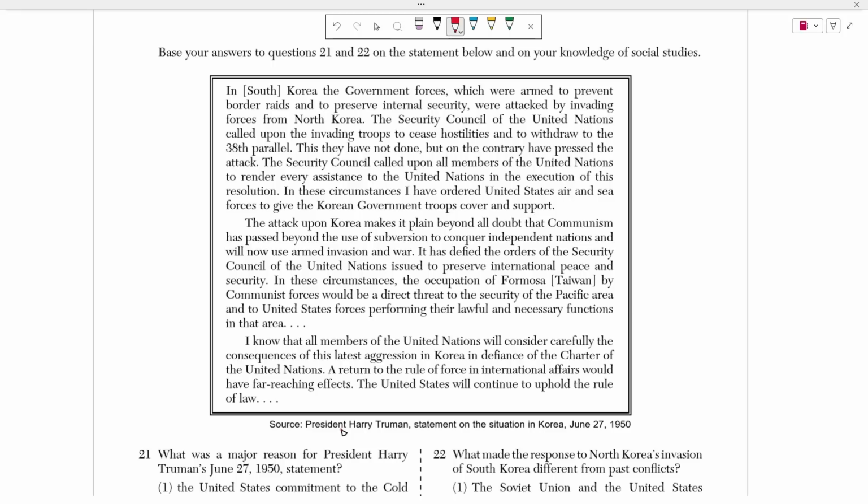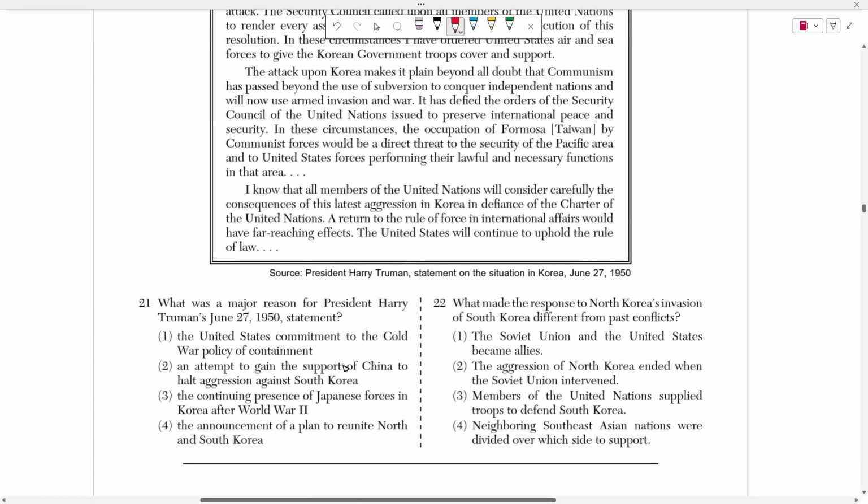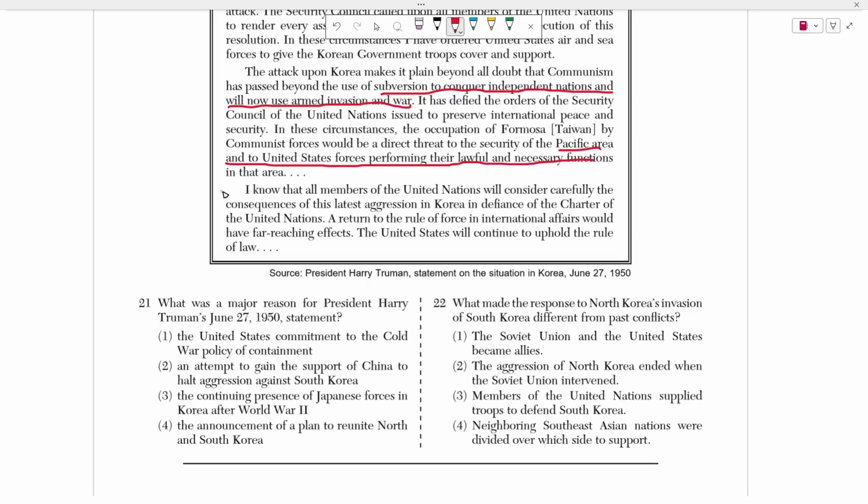In these circumstances, I have ordered the United States Air and Sea Forces to give the Korean government troops cover and support. The attack upon Korea makes it plain and obvious that communism has passed beyond the use of subversion to conquer independent nations and will now use armed invasions and war. It has defied the orders of the Security Council of the United Nations issued to preserve international peace and security. In these circumstances, the occupation of Taiwan by communist forces would be a direct threat to the security of the Pacific area and to the United States forces performing their lawful and necessary functions in that area.